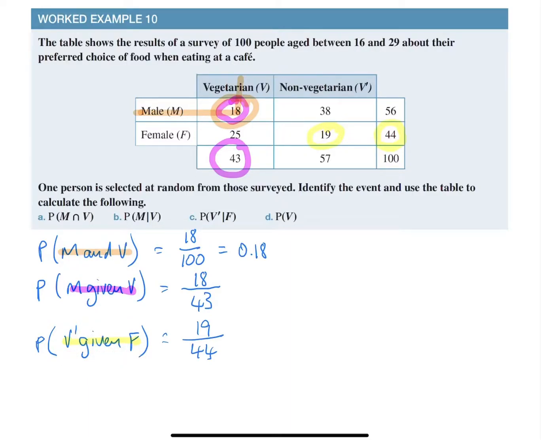The last one is then just straightforward. What's the probability of picking a vegetarian? There are 43 vegetarians over here, out of a total of 100. Let's write with a pen. And that will be your answer.